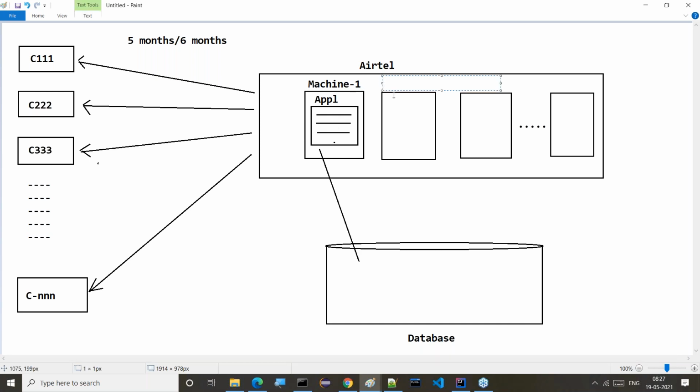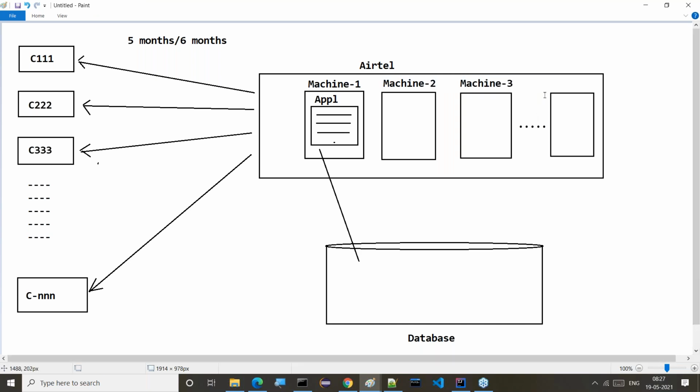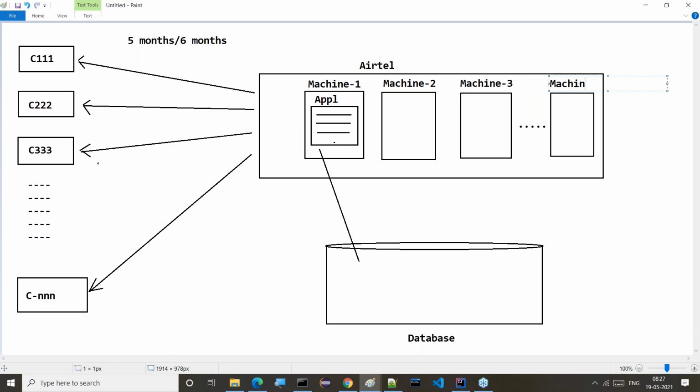Okay, fine. Now I'm going to take machine 1, machine 2, machine 3, and so on and so on, up to machine N. N means, for example, a separate machine for each customer. Don't think like that; say, for example, 100 machines.